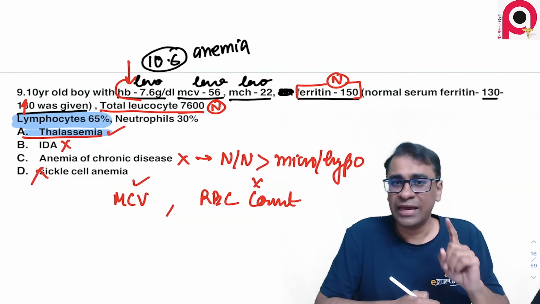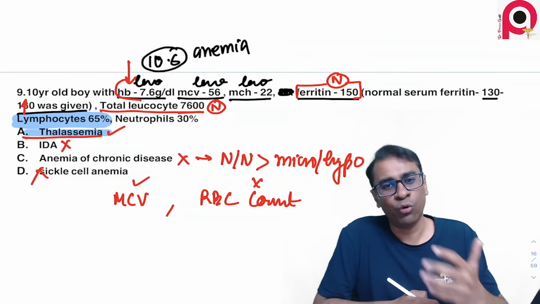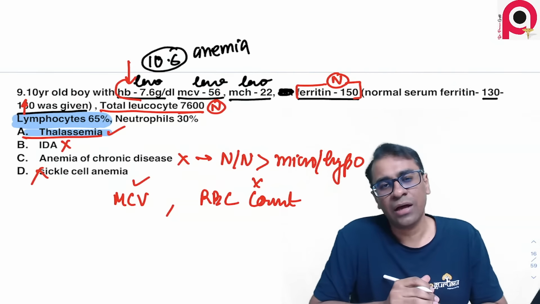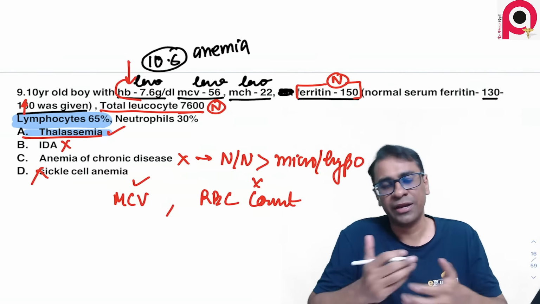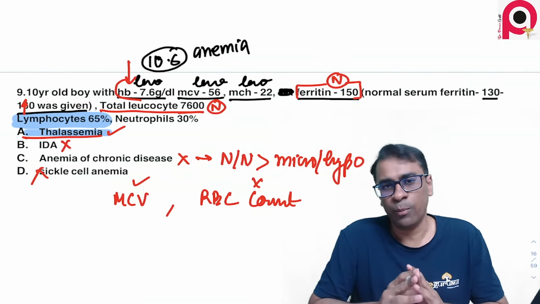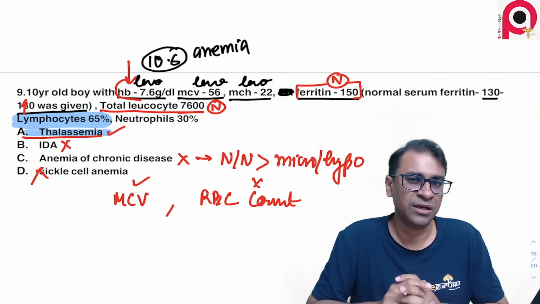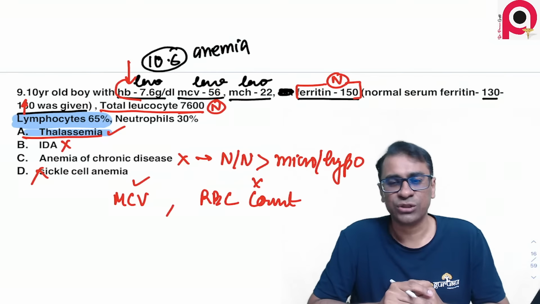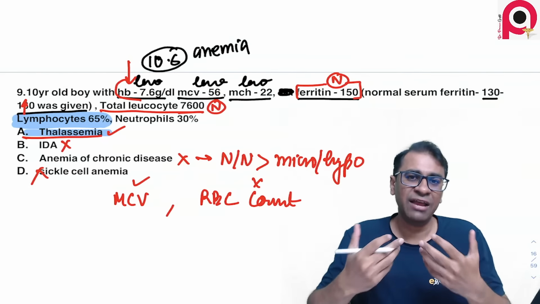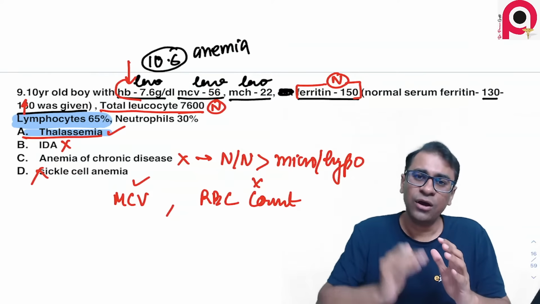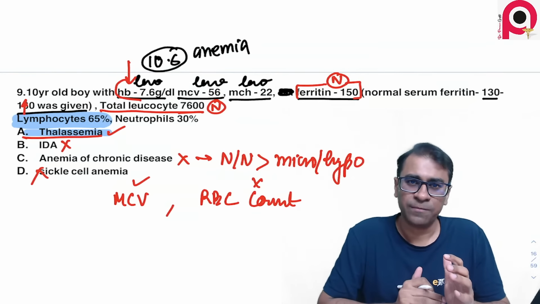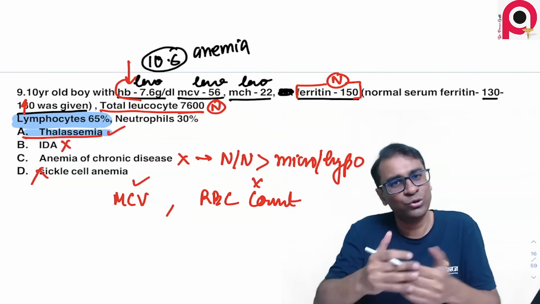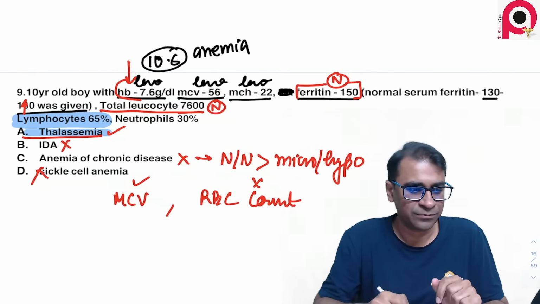Please again remember, ACD may be more common than microcytic hypochromic RBCs. But surely, I think this is a question which should create a small amount of discussion. But my answer for this should go in favor of thalassemia, because even if you think that it is a case of ACD, you should have a very high ferritin, low TIBC, low iron, and low saturation. With that, you should have a chronic history. Where is the chronic history given in this? You should not think about ACD here.